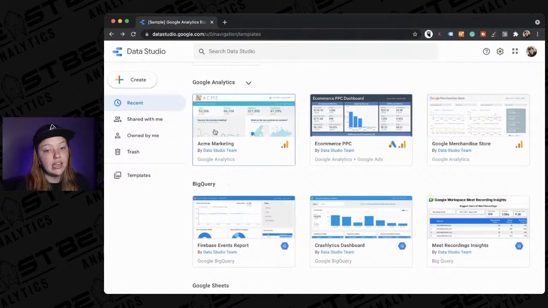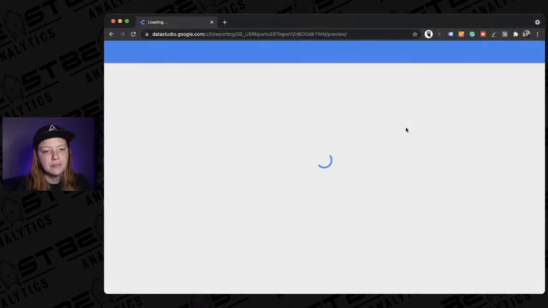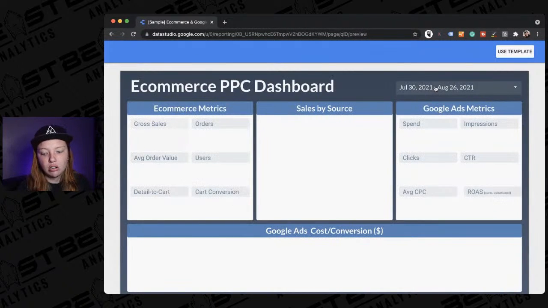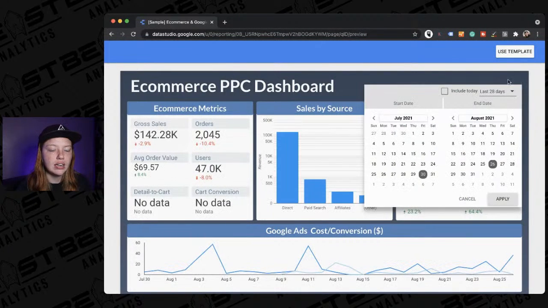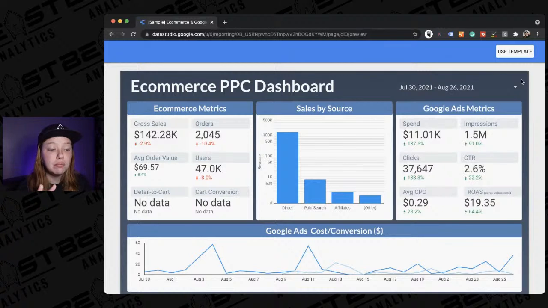For my clients, I use Google Data Studio for a few different things. We get dashboarding, which are just things that they can look at and explore whenever they want. It has super up-to-date information, and they can toggle on the time period.